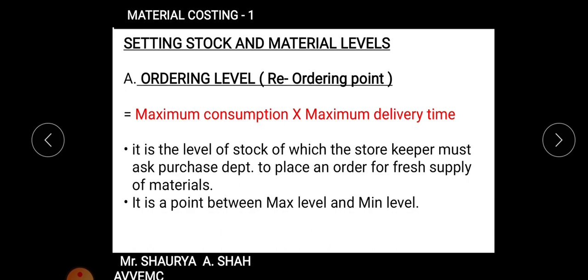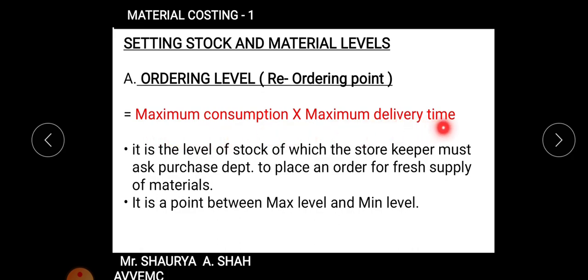Hope it's clear. Okay, moving on to the stock levels. The very first is what we studied. Now you all must be very much clear, because we have been doing it for 2 weeks in all our lectures, solving with the formula itself, right? So you will be clear with that part. Ordering level. What is ordering level? It is your reordering point, right? The very first which is always asked in your sum.